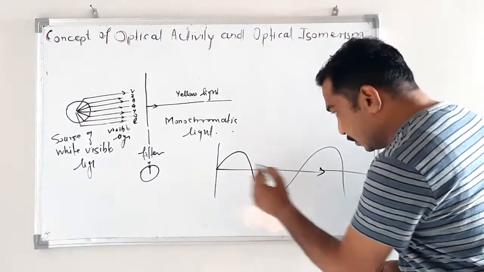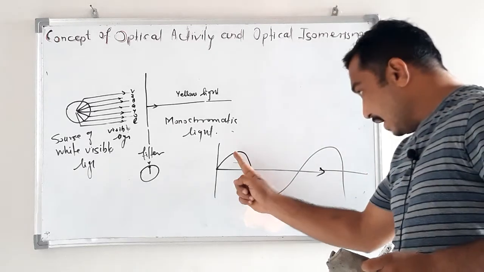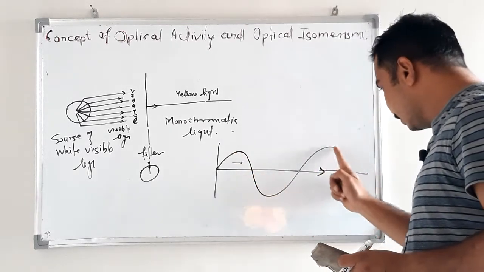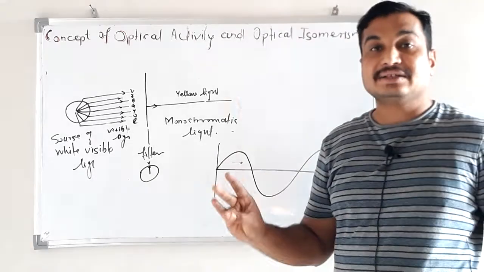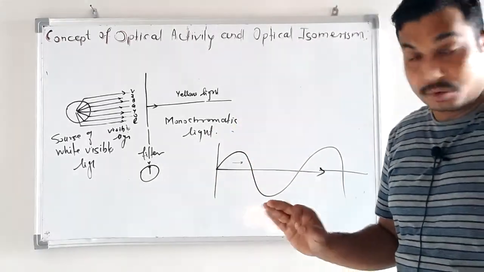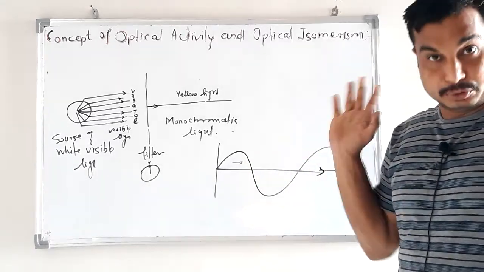This wave is traveling in this direction. This is called the direction of propagation, and this wave is traveling means it is propagating electric field as well as magnetic field. Always remember, that's why it is called electromagnetic waves.